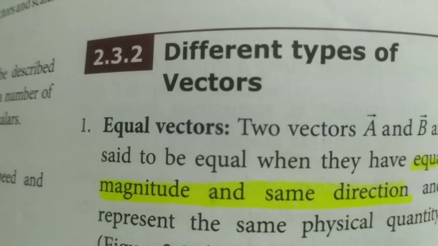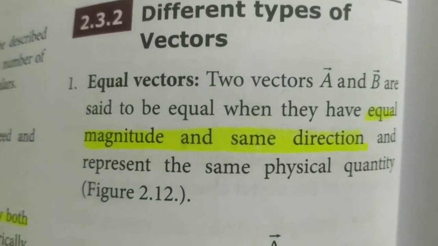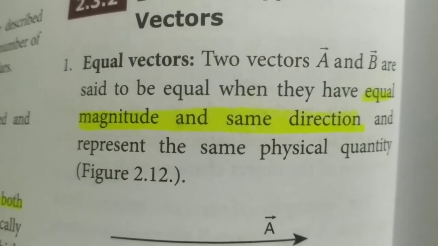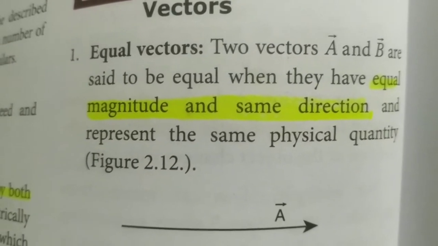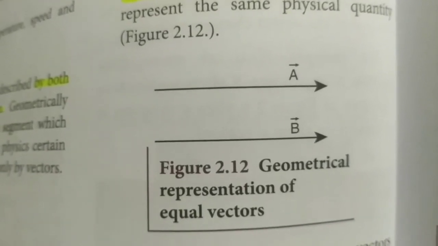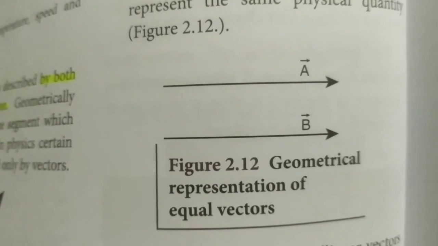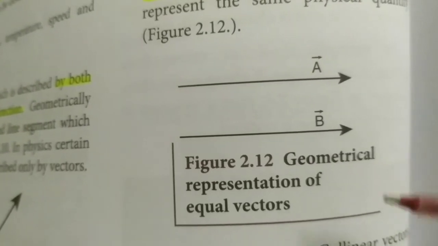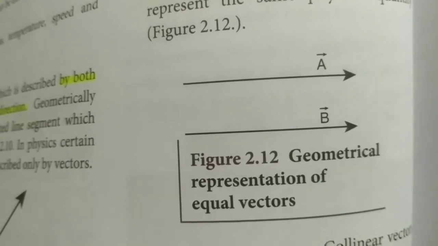The first one is equal vectors. From the name itself, we can say what are equal vectors. If two vectors have the same magnitude and same direction, then we can say that vectors are equal vectors. See the diagram. A vector and B vector are given. Both are having the same magnitude and same direction, isn't it? The length of these line segments are the same. So these two are equal vectors.